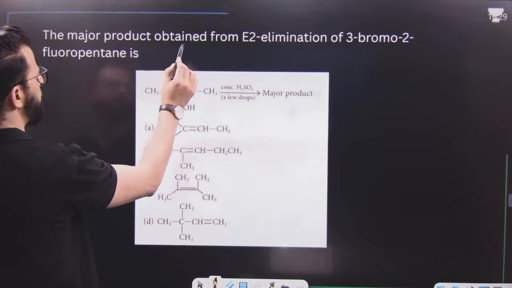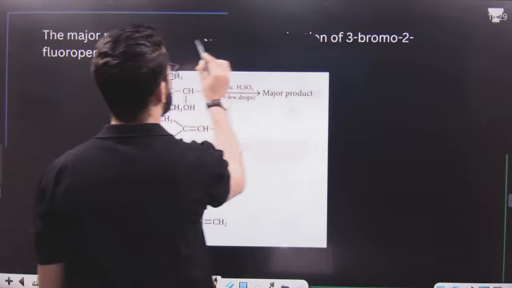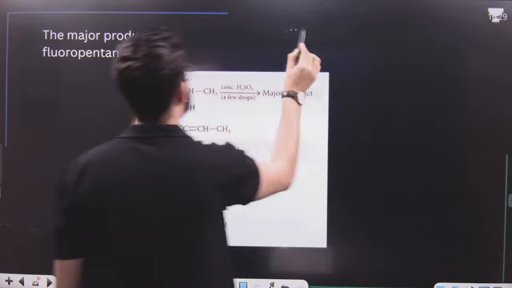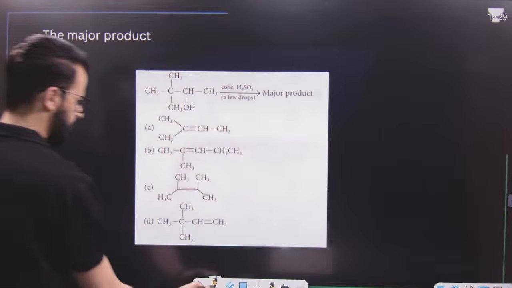So the major product of the following reaction is basically different. This is not the right question here.